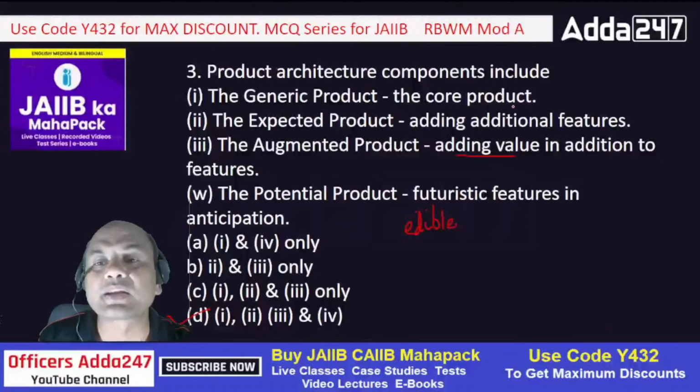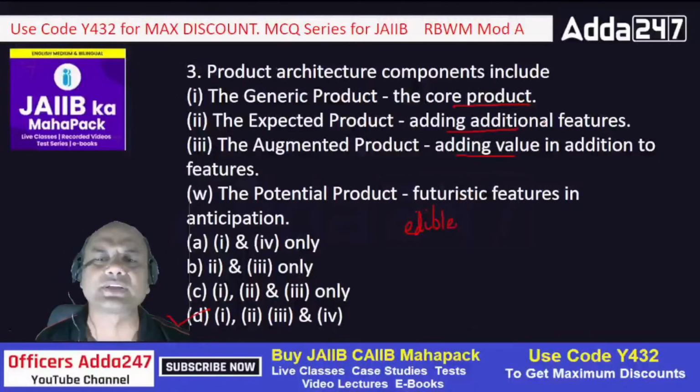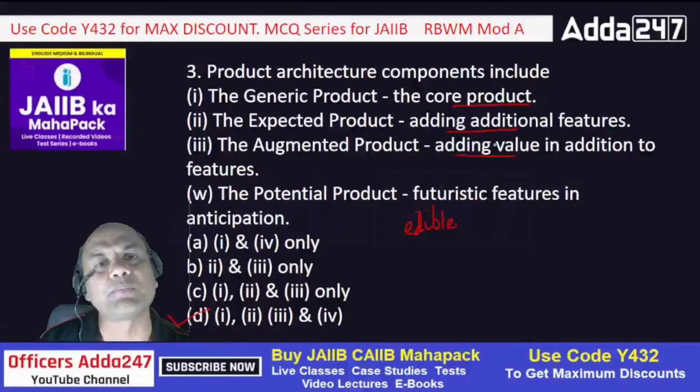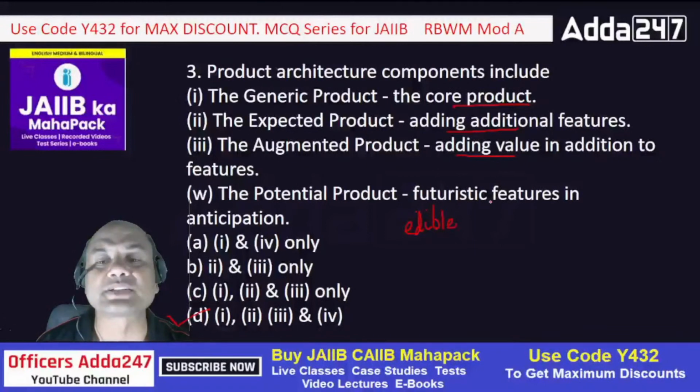Core product is edible oil. Additional features means packaging and good features. Then adding value means they give something extra, like this component or that component in the oil. Potential means futuristic.